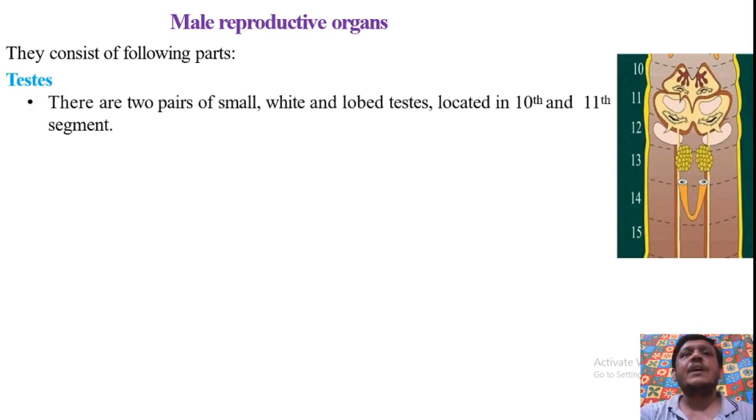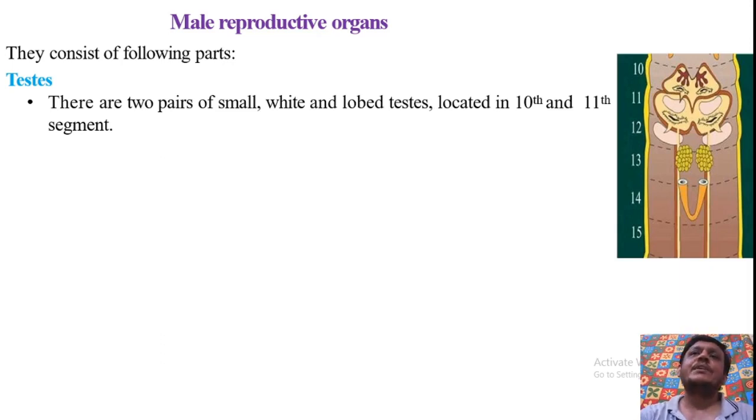So one by one we are going to study all the organs in detail. Firstly, we start from testes. So these are two pairs of testes which are small, white and lobed structures. They are located in the 10th and 11th segment.